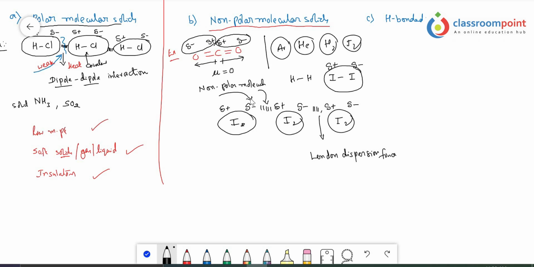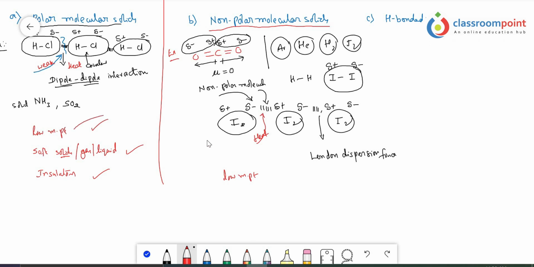So when you compare these two forces of attraction, dipole-dipole interactions are strong interactions in comparison to the London dispersion forces, because London dispersion forces are formed between two non-permanent dipoles. So these are weak forces of attraction. Hence we need very little energy to break these attraction forces. Hence these also have low melting point values.